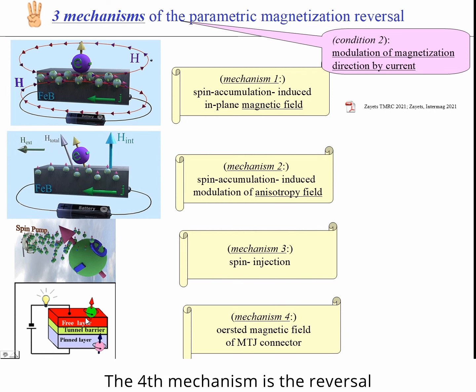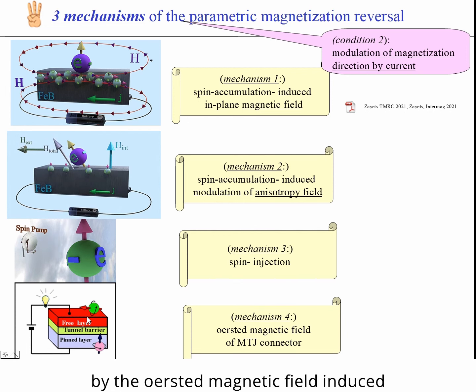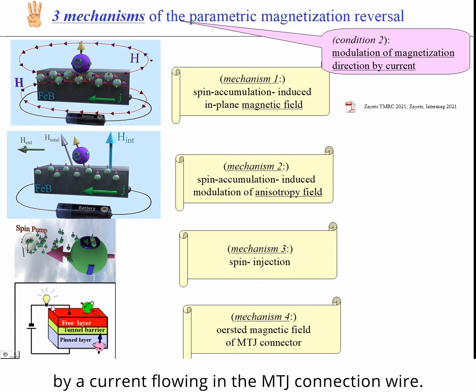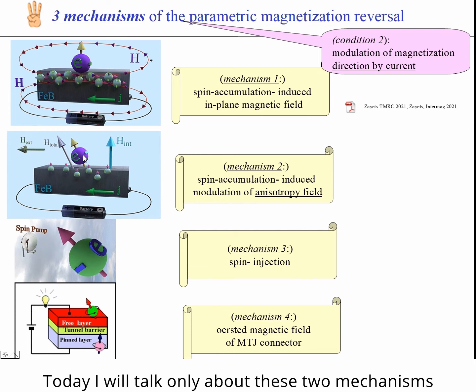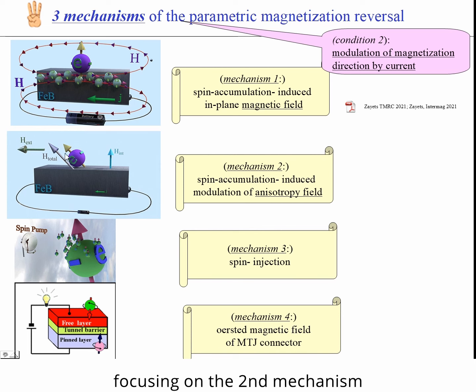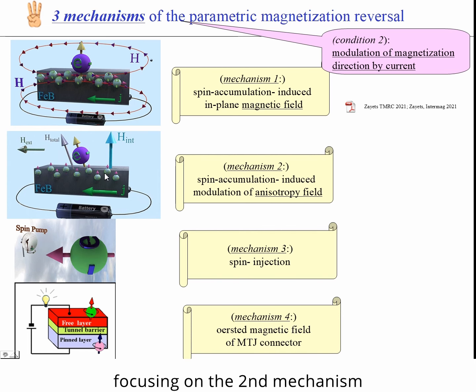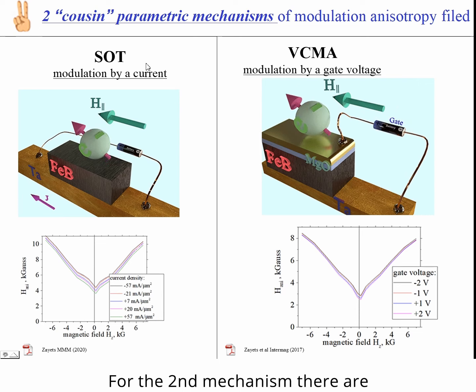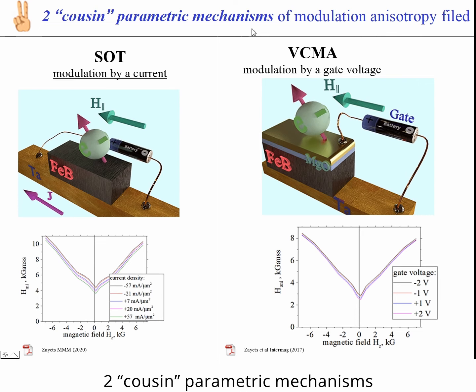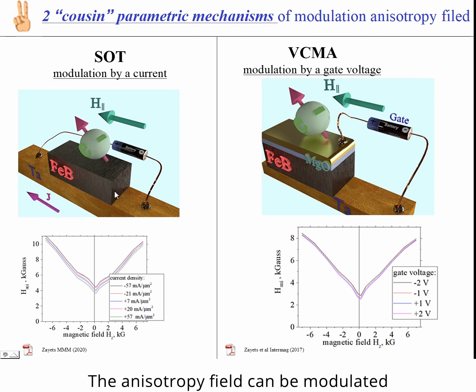The fourth mechanism is a reversal by the Oersted magnetic field induced by a current flowing in the MTJ connection wire. Today I will talk only about these two mechanisms, focusing on the second mechanism. For the second mechanism, there are two cousin parametric mechanisms. The anisotropy field can be modulated either by current or by gate voltage.